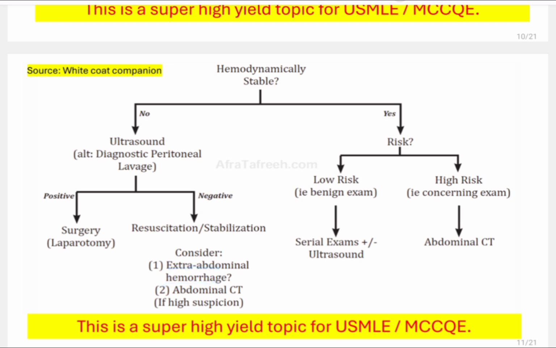So in extra-abdominal hemorrhage, you will not see any free fluid in the FAST examination, but you will see that the patient is hemodynamically unstable. So that means there is no free fluid in the abdomen, but somewhere else. And there can be retroperitoneal hemorrhage as well. Retroperitoneal hemorrhage can be missed. So what will you do? You will do abdominal CT in that case, because you cannot find anything on FAST or the ultrasound, but the patient is hemodynamically not stable. So that is why you will do abdominal CT.